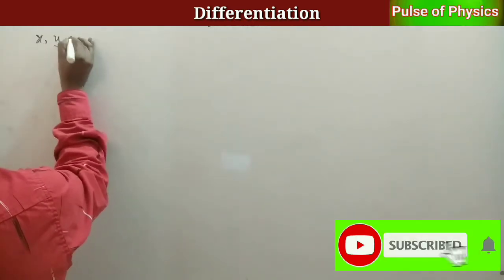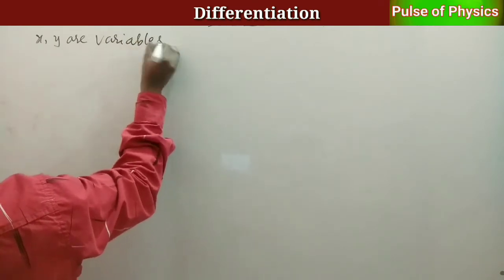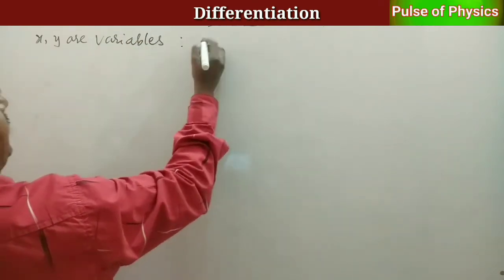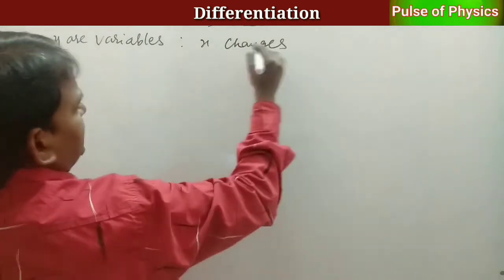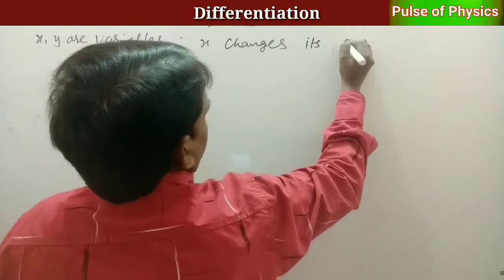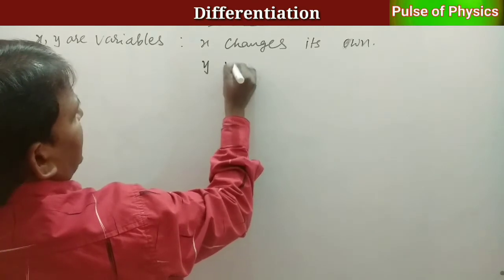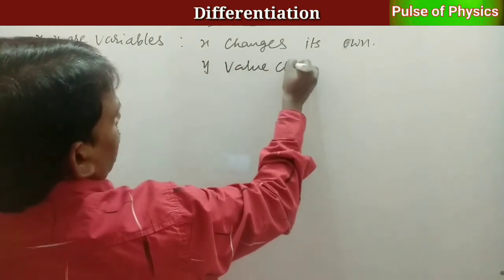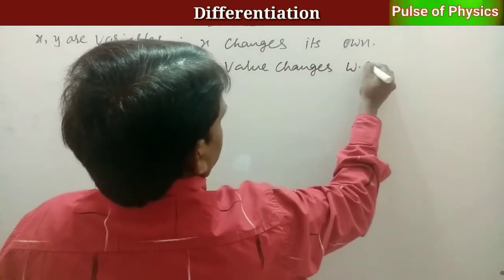x, y are variables. x changes on its own. Next, the y value changes with respect to x.